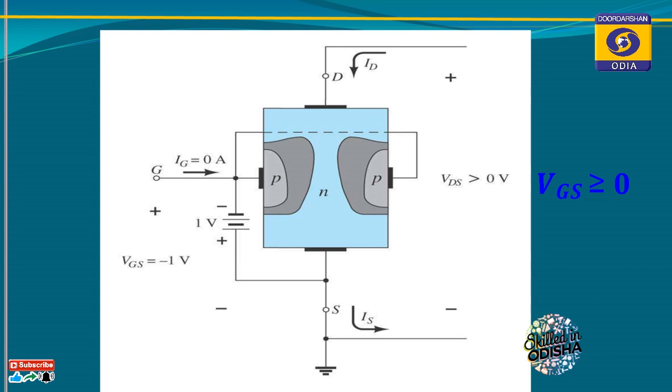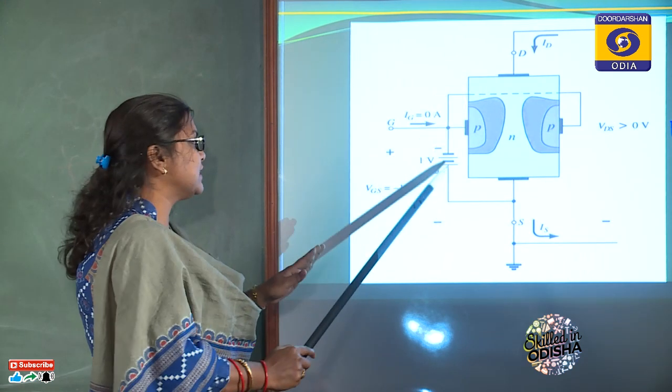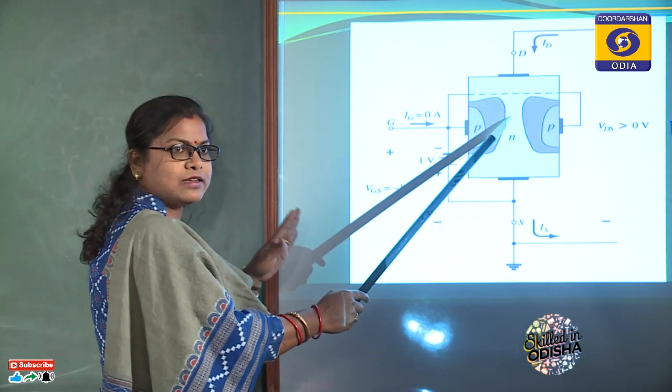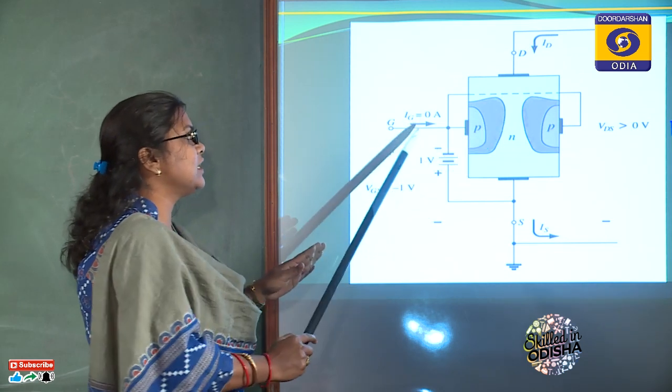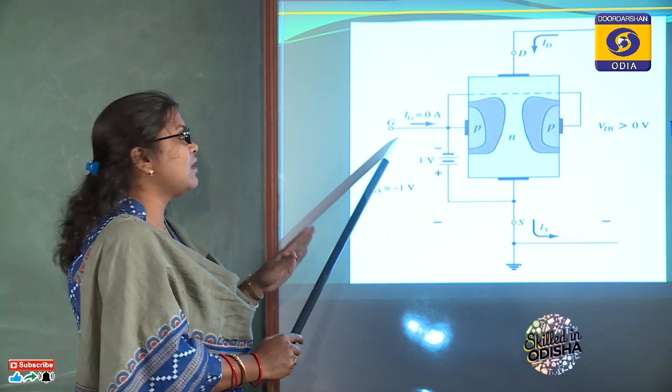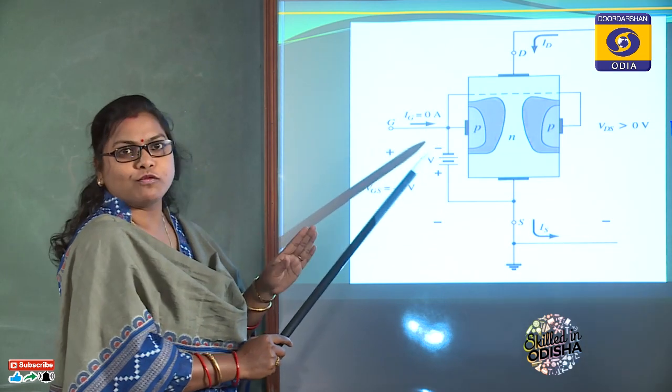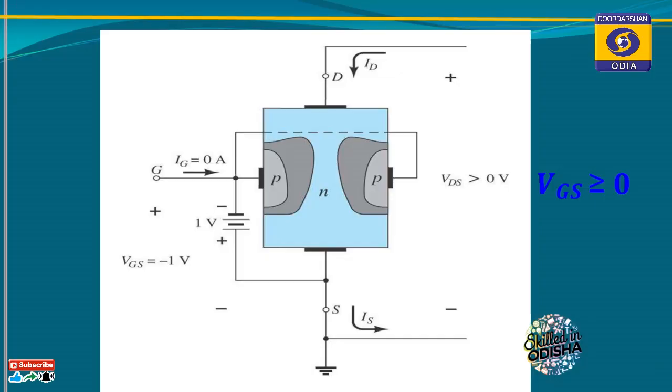In that case, no current is flowing in the circuit, and the voltage at which this pinch off occurs and drain current becomes zero is called the pinch off voltage, or generally in data sheets this is mentioned as VGS off, meaning the gate to source voltage at which the channel is totally cut off and no current will flow in the circuit.